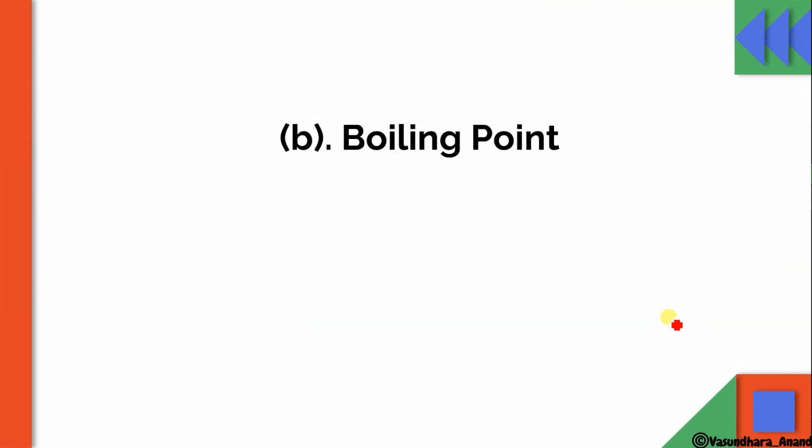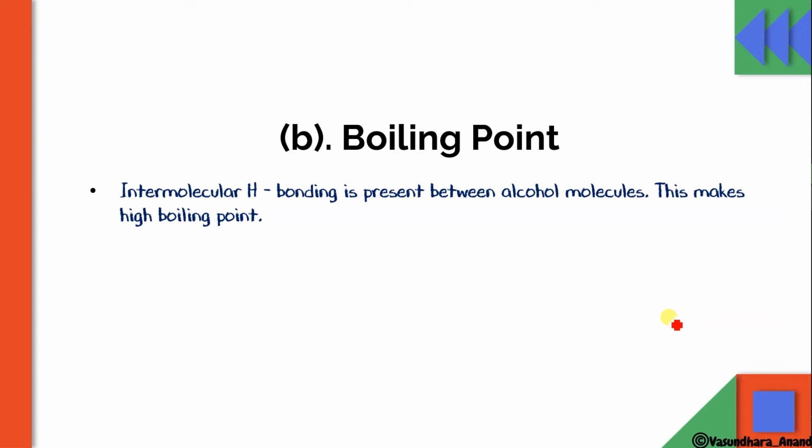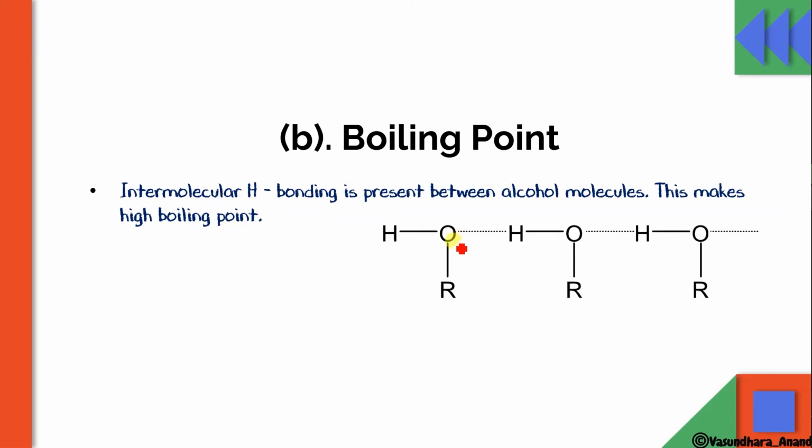Now the next topic is boiling point. Obviously, since it is a liquid and has hydrogen bonding, which is strong, it needs more energy to break the bond, and hence has a high boiling point. Since intermolecular hydrogen bonding is present between alcohol molecules, its boiling point is high. Here we can see ROH forming a hydrogen bond with the H of another alcohol molecule, similarly like this. So it needs much energy to break this bond, and hence the boiling point increases.